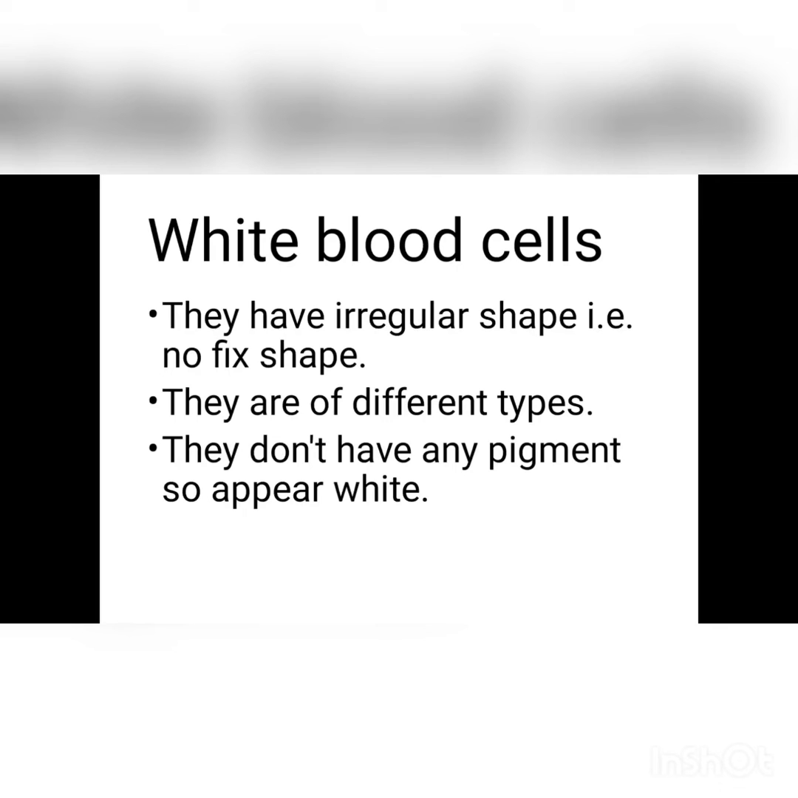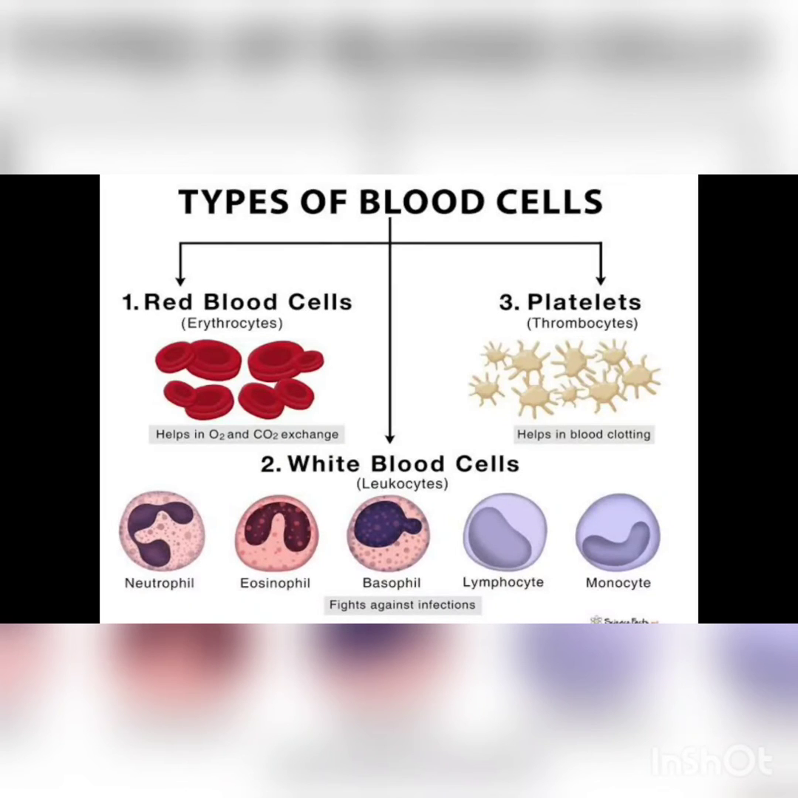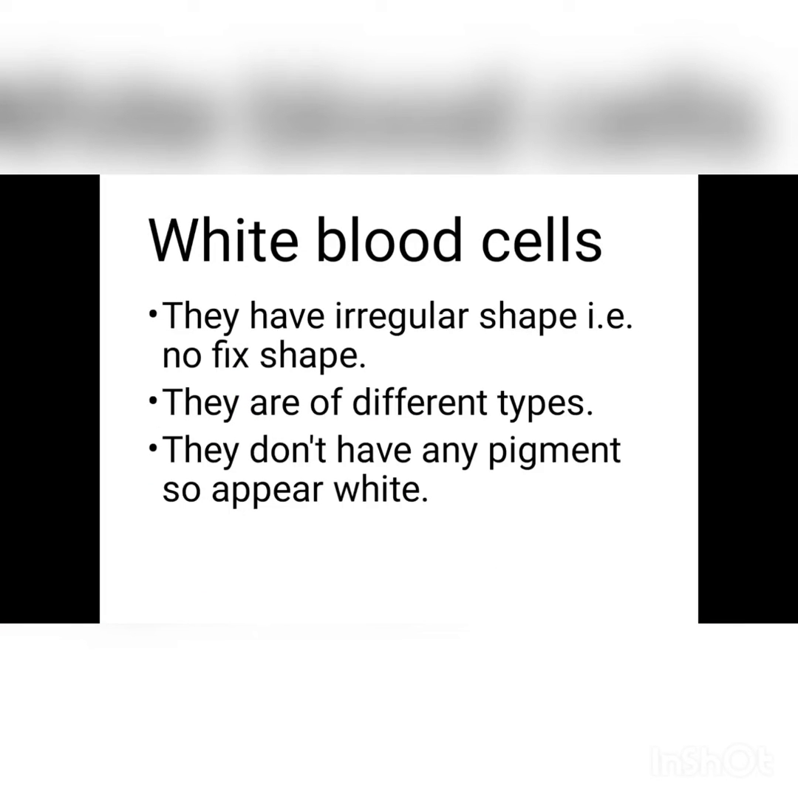White blood cells. These cells don't have a fixed shape. As you can see in the diagram, the shape is not fixed. You can see that these are nearly spherical, but this is not fixed. They can change their shape according to the need. There are different types, as I already told. These are two types, granulocytes and agranulocytes. Then further, granulocytes are divided into three types: eosinophils, basophils and neutrophils. And agranulocytes are divided further into two types, monocytes and lymphocytes. White blood cells don't have any pigment, so they appear white and are named white blood cells.